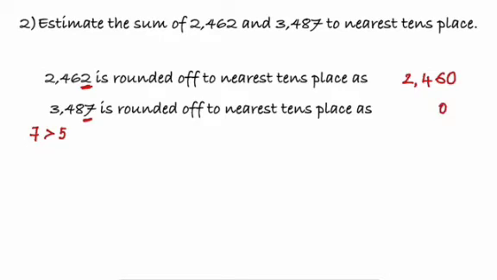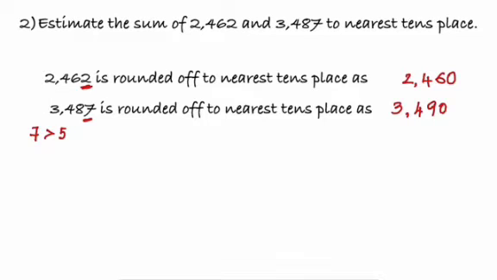Then we add 1 to the tens place. Correct? So 8 plus 1 becomes 9. Then the other two digits remain the same. So the rounded off number of 3487 becomes 3490.